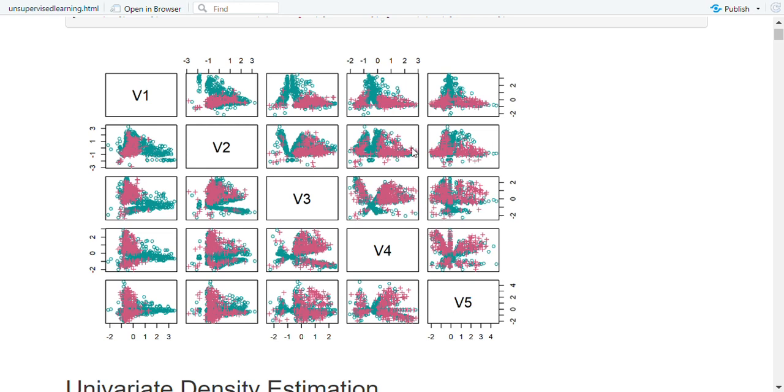So first the nasal class is plotted and then the oral class on top of it.